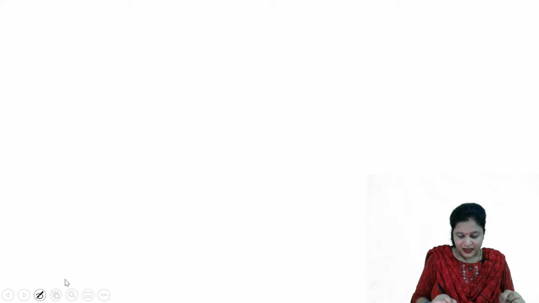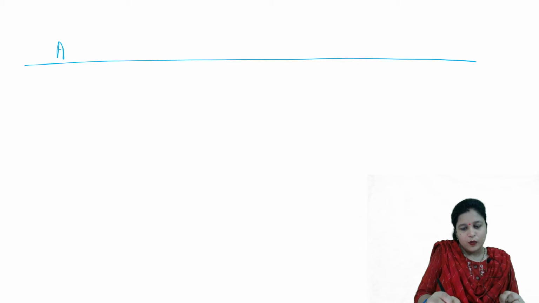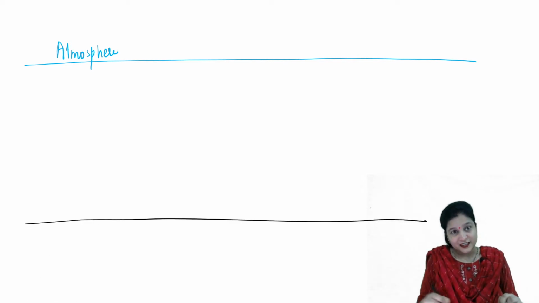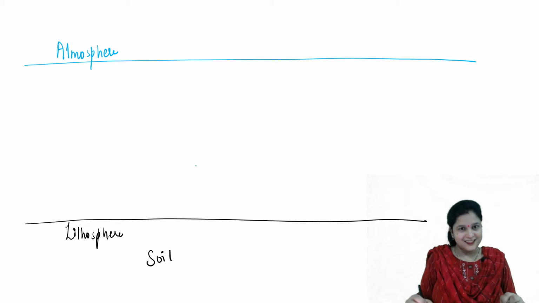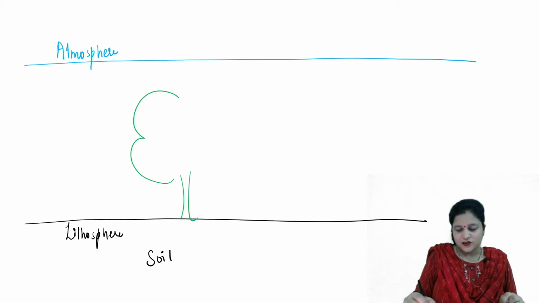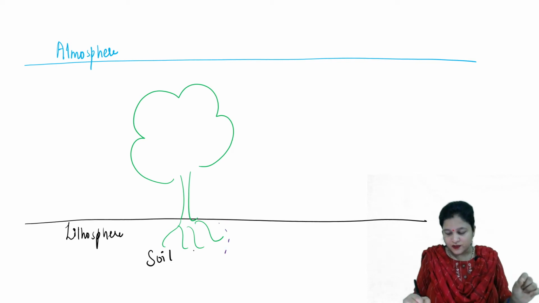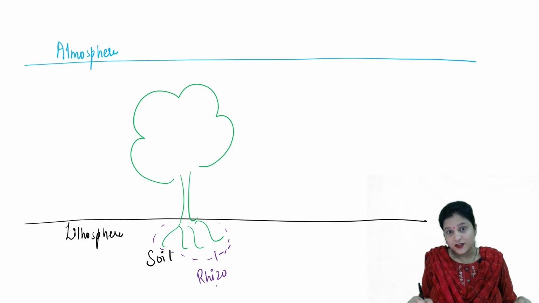See, let's make different components of our earth. One is atmosphere and one is lithosphere that has soil in it. We know that the roots of higher plants or any plant are present in soil itself. And the area around the roots is known as rhizosphere. Rhizo means root.